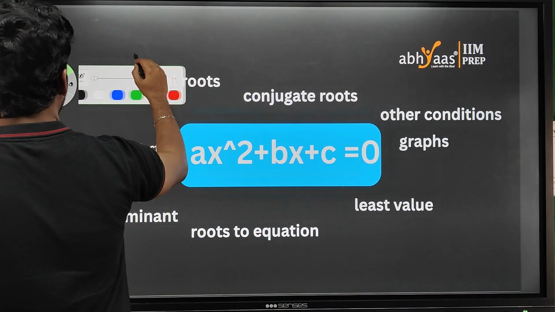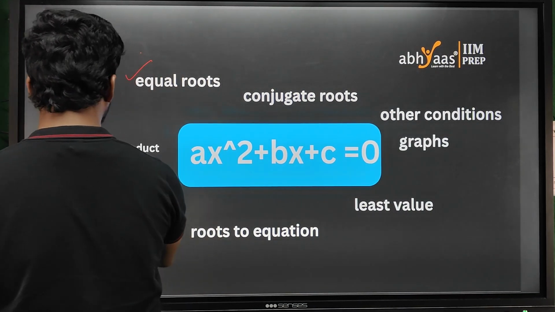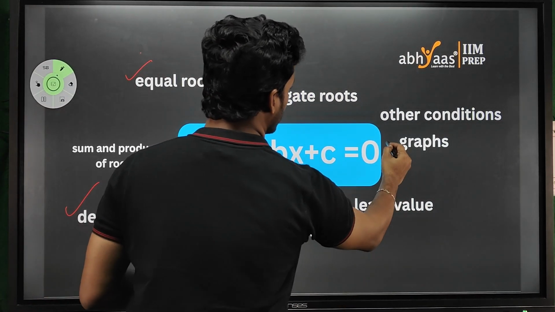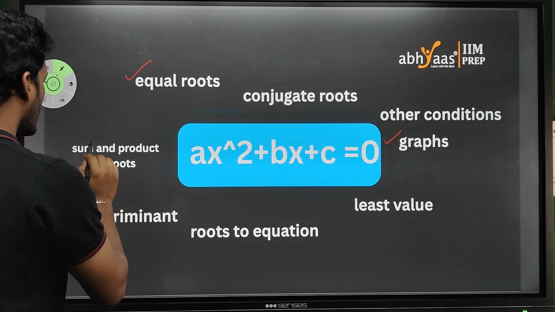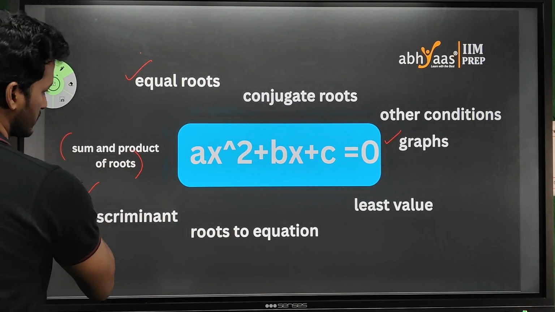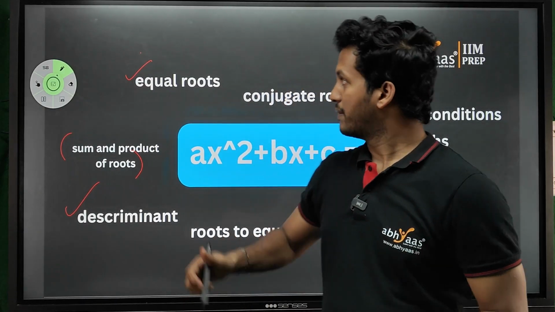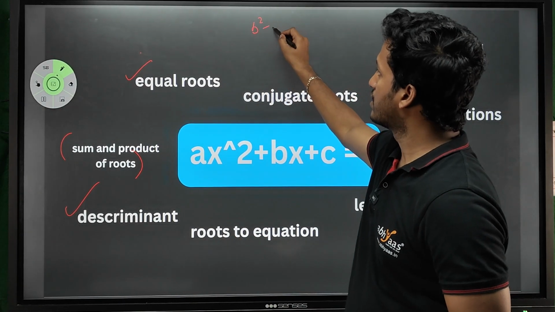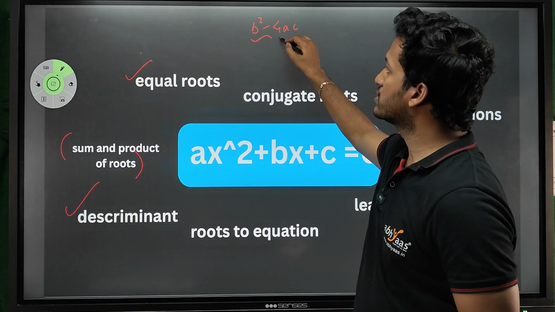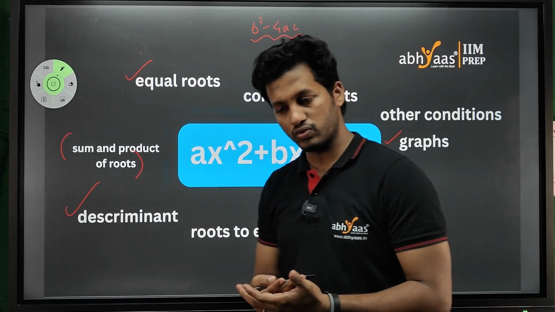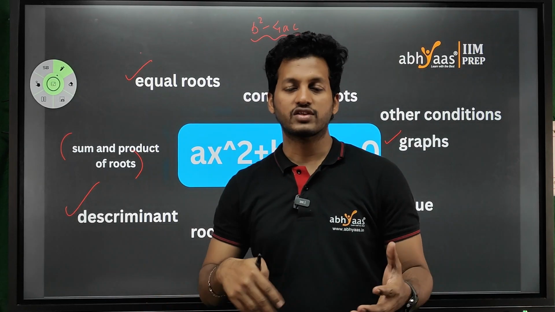So we have covered equal roots, discriminant, some part of graphs. Okay, come to sum and product of roots. Okay, in discriminant itself, you said b square minus 4ac will say everything about the roots, whether they are 2 or 1 or not at all, or 0 roots.